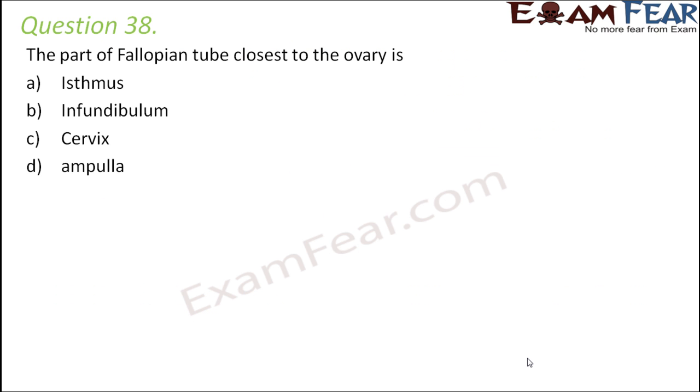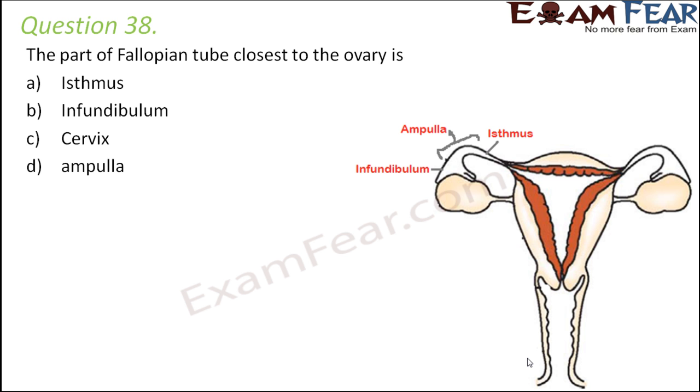Question number 38. The part of fallopian tube closest to the ovary is isthmus, infundibulum, cervix or ampulla. The fallopian tube can be divided into three parts: isthmus, ampulla and infundibulum. If you look at this picture, which part is closest to the ovary? This is the ovary. So infundibulum is closest to the ovary. Isthmus is far from the ovary and ampulla is the middle portion.